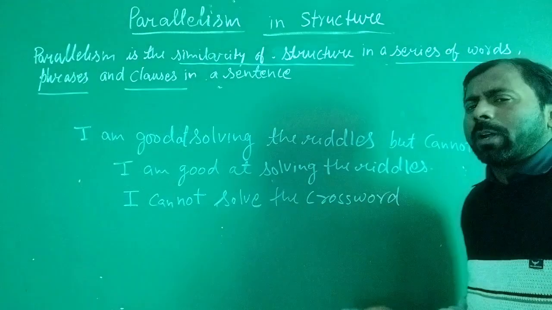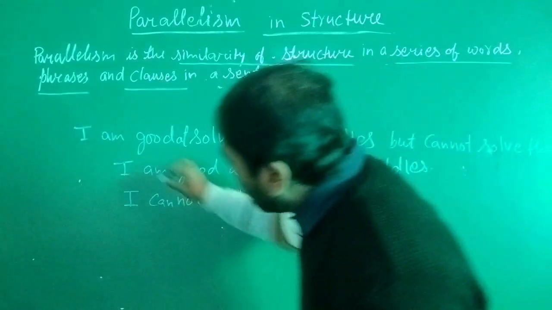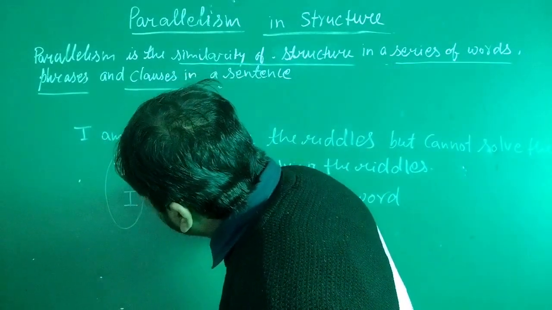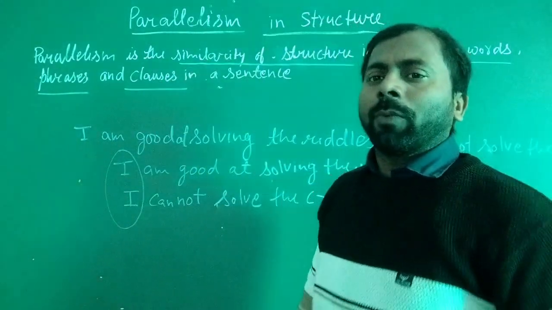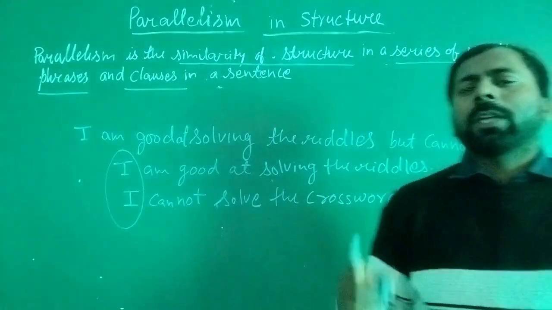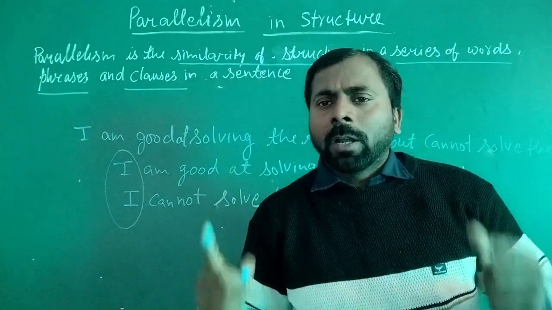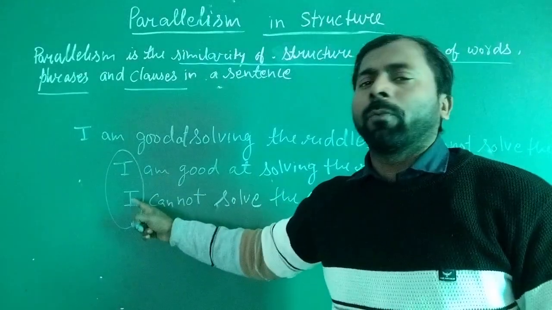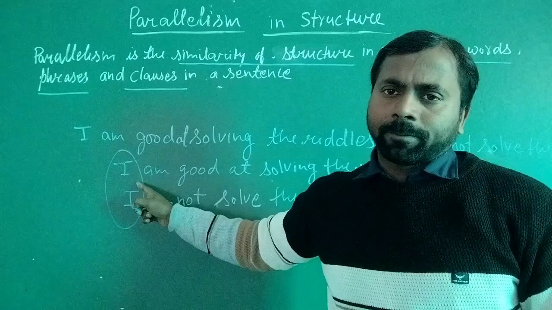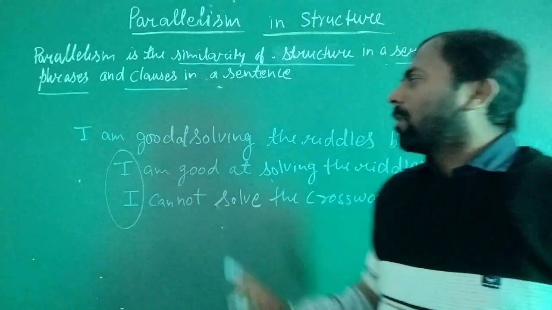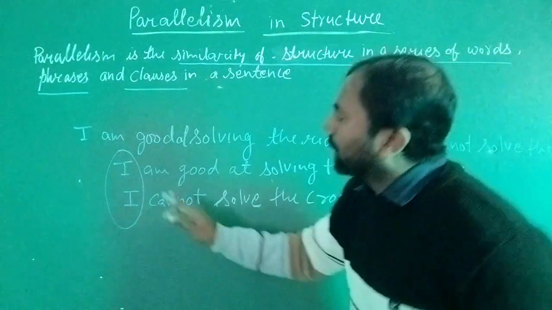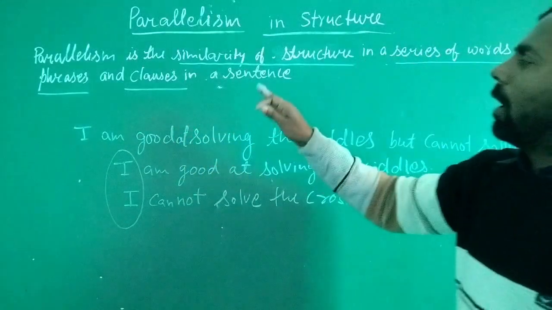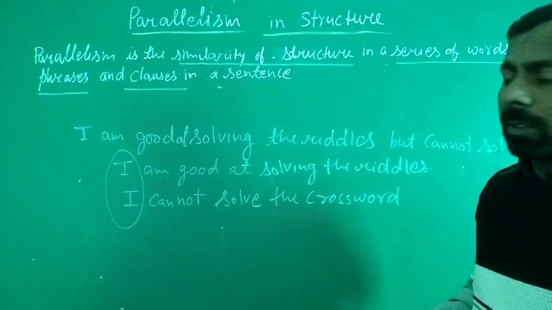So what is the similarity of these sentences? We can see the similarity is the subject. Only "I" is the word. It is only a subject that matches in both sentences. It is a common word of both sentences. So we cannot say that it is the parallelism of the sentence structure.